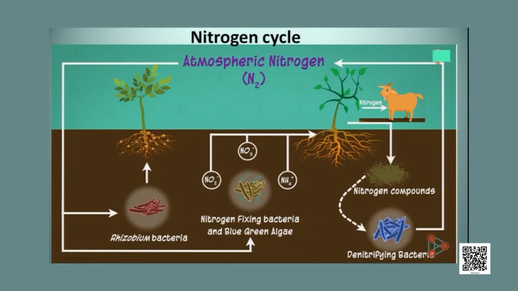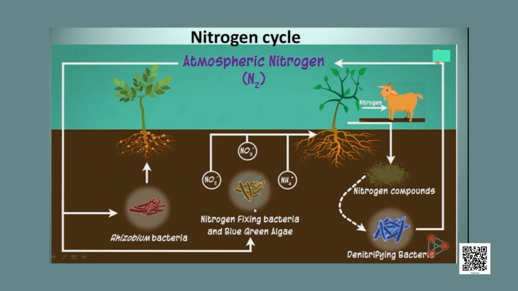Now we will see how the nitrogen cycle occurs in nature. Just look at this picture and I will explain how the nitrogen cycle occurs. You will see atmospheric nitrogen is first fixed by rhizobium bacteria, which are present in the root nodules of leguminous plants, or nitrogen also gets fixed by nitrogen fixing bacteria and blue green algae which live freely in the soil.